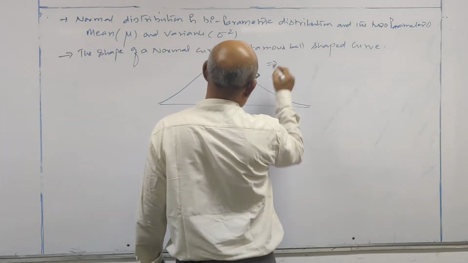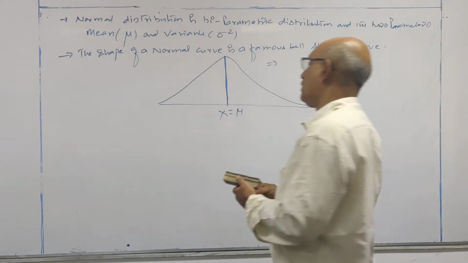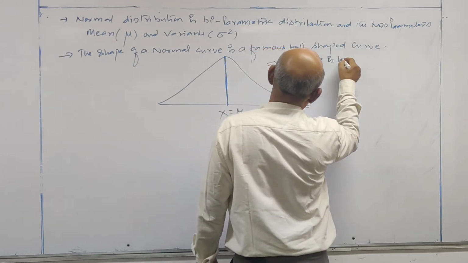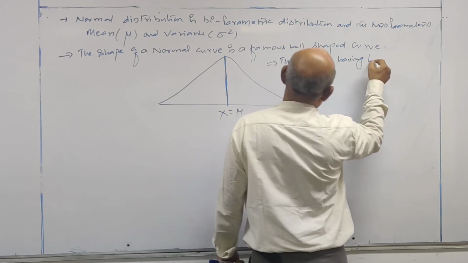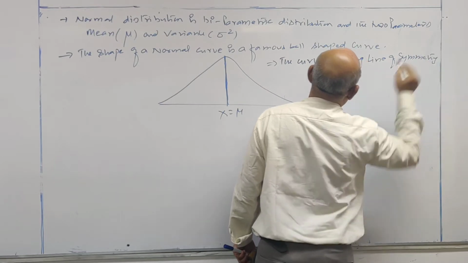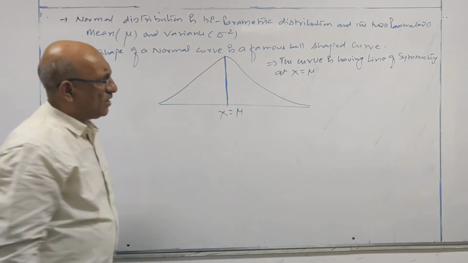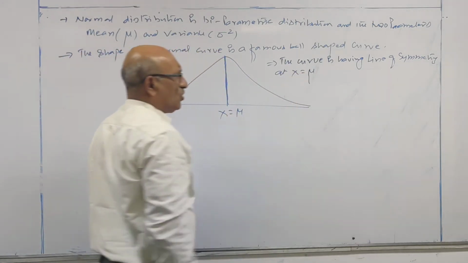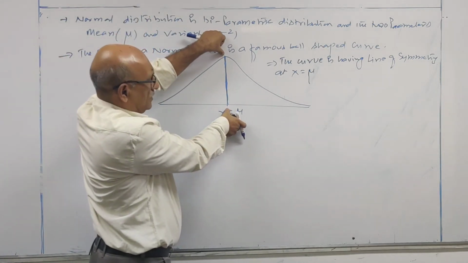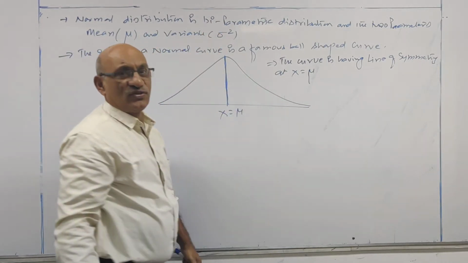Next point. The curve is having line of symmetry at x is equal to mu. What does it mean actually? If I fold this curve on this line, this side will coincide with this side.